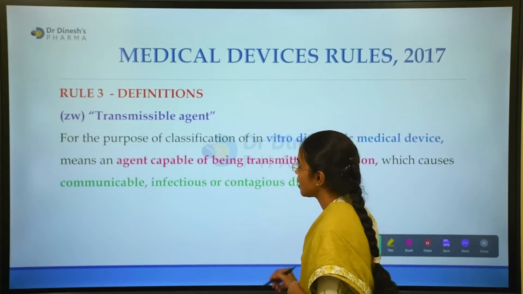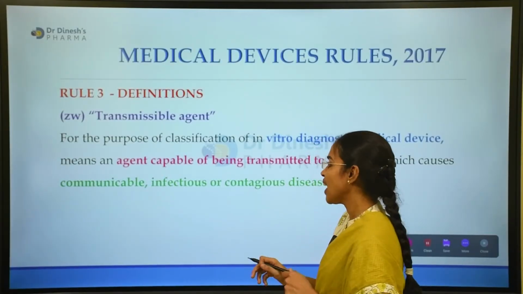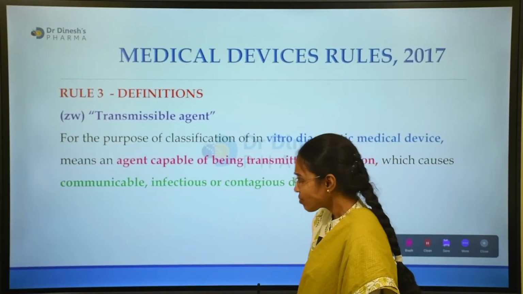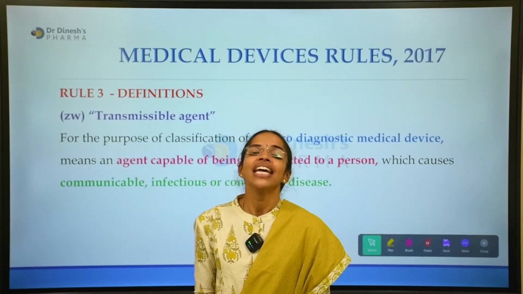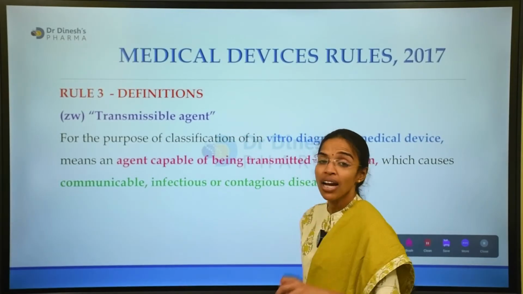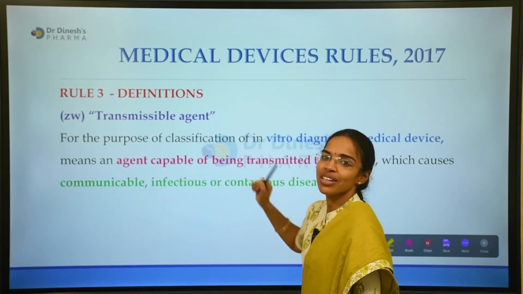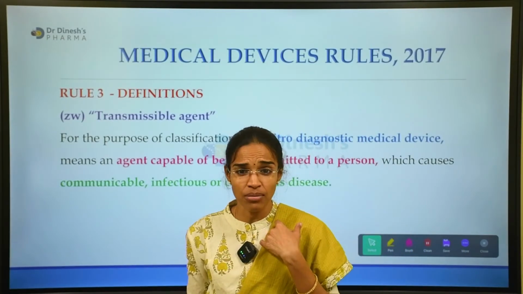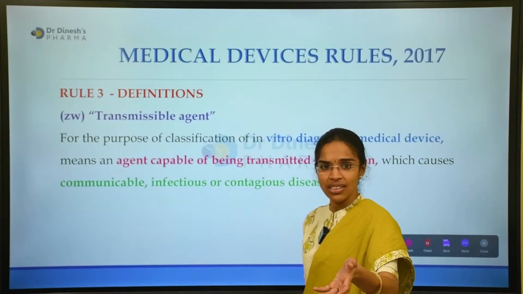And the central licensing authorities and the transmissible agent. The agent which is capable of being transmitted to a person is used for the classification of an in vitro diagnostic medical device. Sometimes in in vitro diagnostic medical devices, we are dealing with transmissible agents. This comes under the classification of diagnostic medical agents, because they may sometimes transmit infections or communicable diseases to a person.